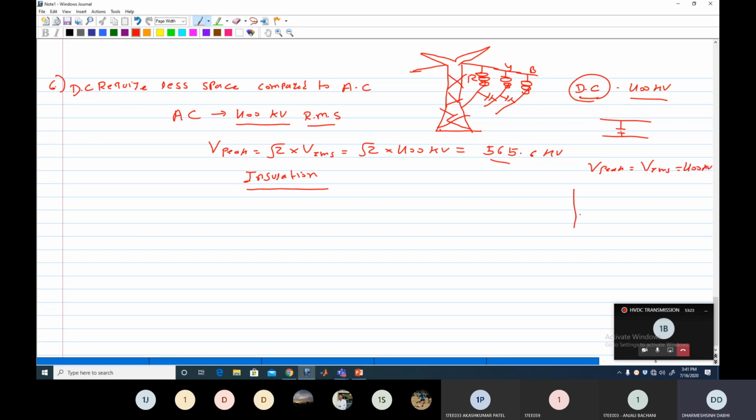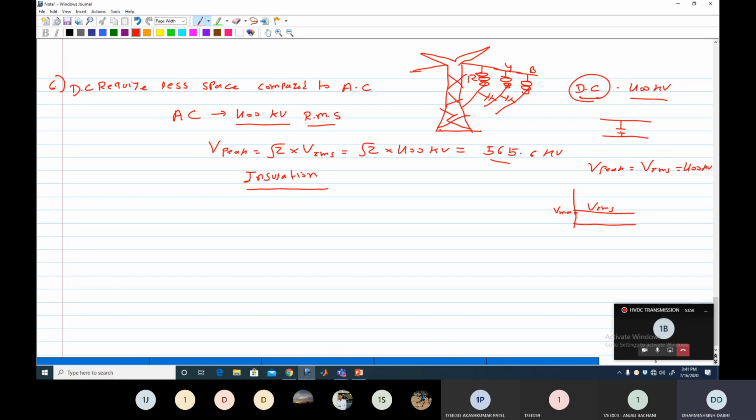It is a DC voltage, a constant voltage, so we can say this is the maximum value, or we can say it is the RMS value. Both are the same in the DC line. So you design the insulator for the same voltage rating, and for the same voltage rating you require the distance between two conductors. It means that in the DC line for 400 kV you require less space between the two conductors as compared to the HVAC line.